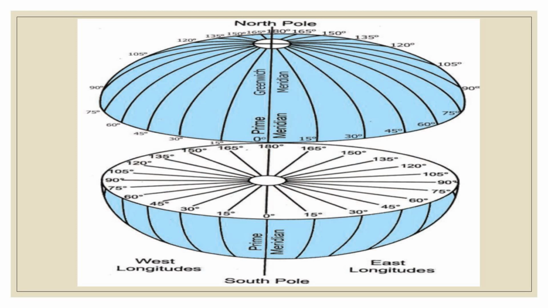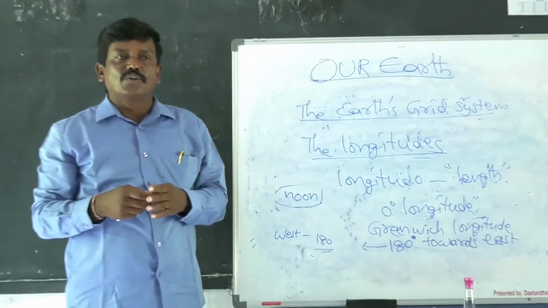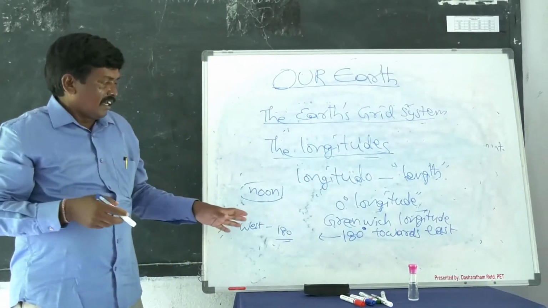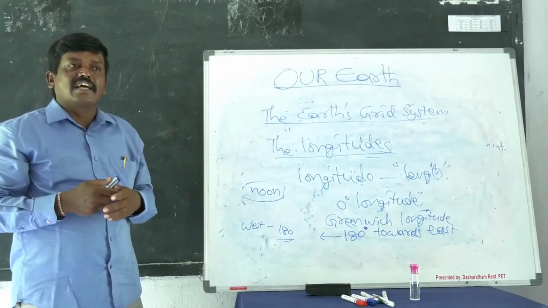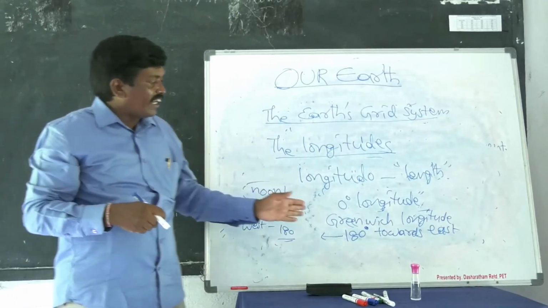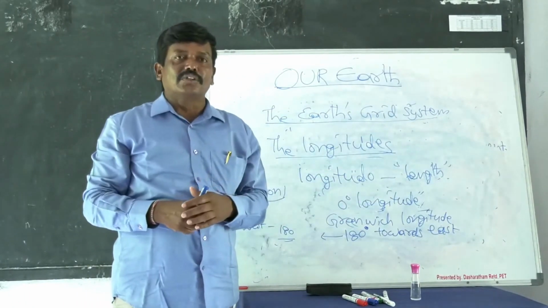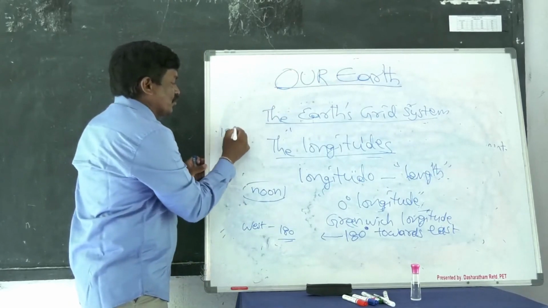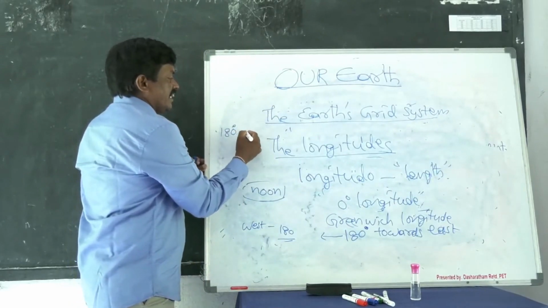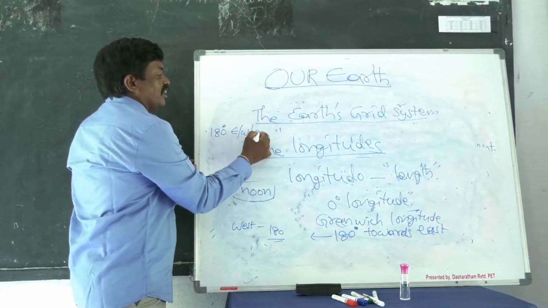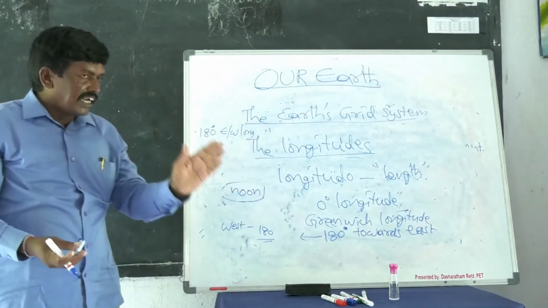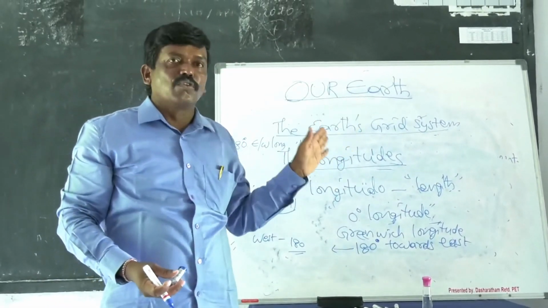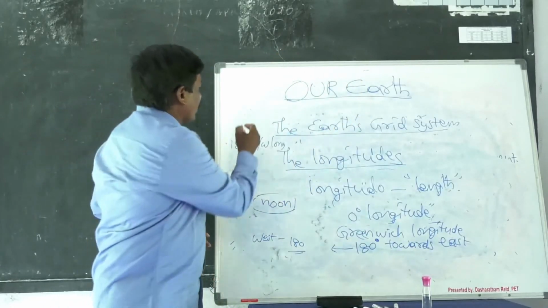So, with the help of longitudes, we know the local time of the place. How many longitudes are there? There are 360 longitudes. Quite opposite to the Greenwich longitude, there is 180 degrees east and west longitude. When we move from Greenwich longitude westward, and at the same time when we move towards east, they join at 180 degrees.